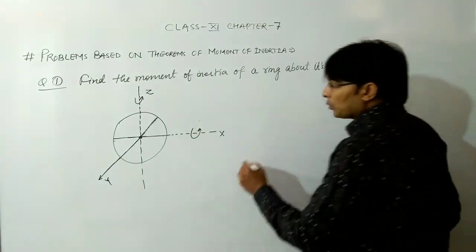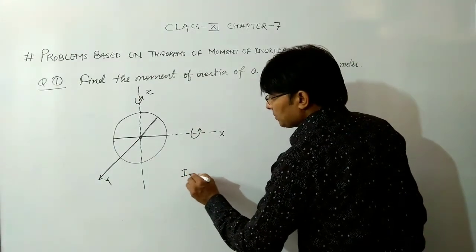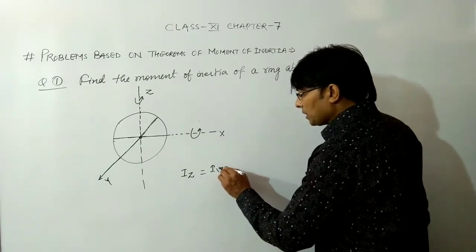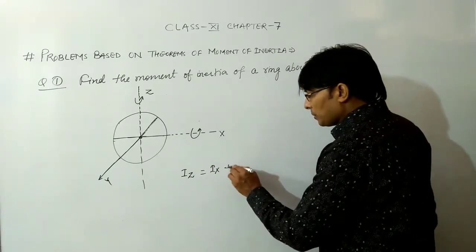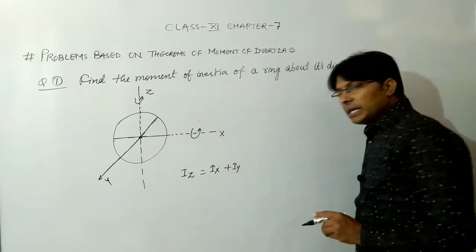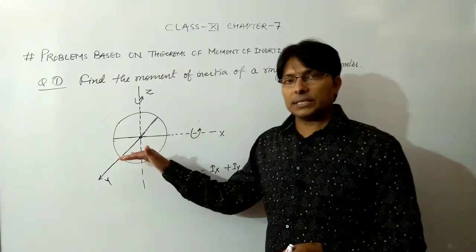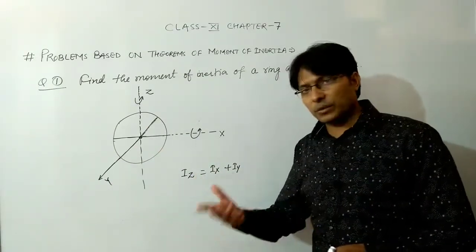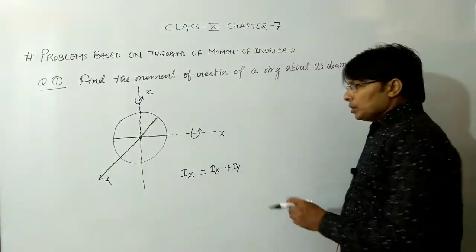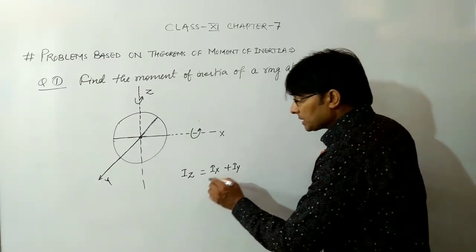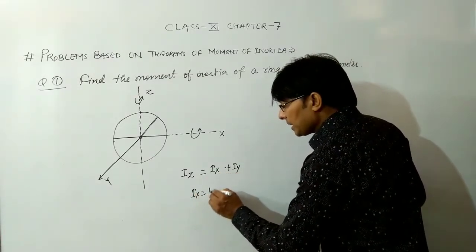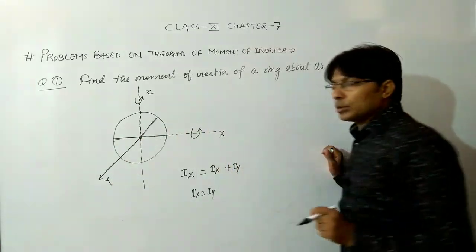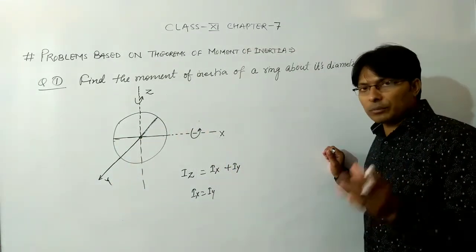According to it, the moment of inertia along the z-axis is equal to the moment of inertia along the x-axis plus the moment of inertia along the y-axis, if the body is in the xy plane. Ix and Iy will be the same because both are diameters.